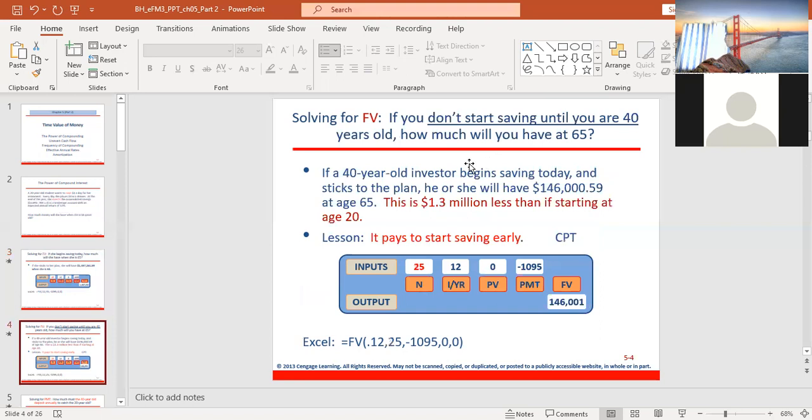So let's see what happened. What if there was a delay? If you don't start to save, but you wait until you are 40 years old, how much will you have at 65? So if you start late at 40, it means you only have 25 years to invest. So 65 minus 40. So that is why we have N is 25. So the interest per year is 12%, already given in the question. The PMT is 1095.